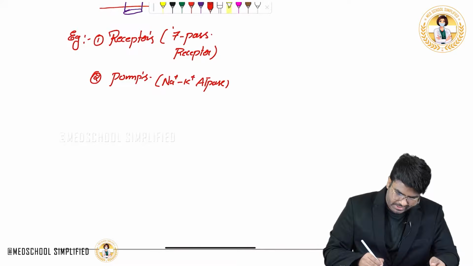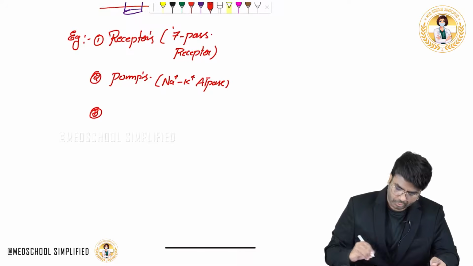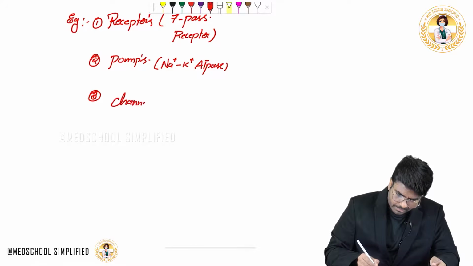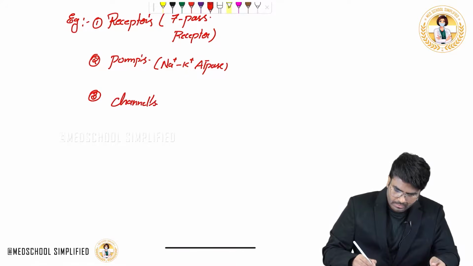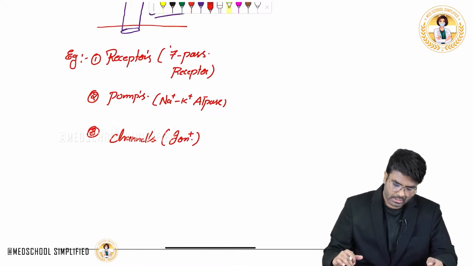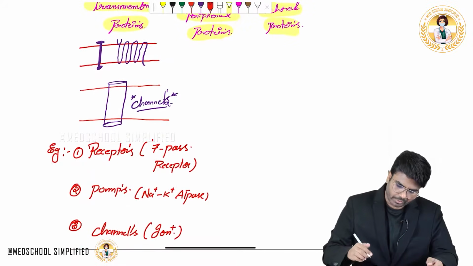It's a pump, it uses energy. And the third example which I want you to know is channels. Which channels? Ion channels, the ions which are moving, sodium, chloride, these ion channels. So these are the examples of the transmembrane proteins.